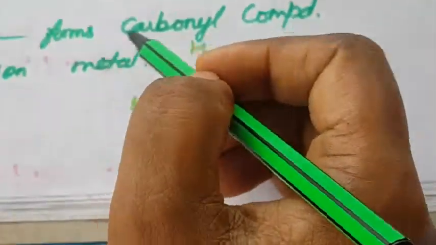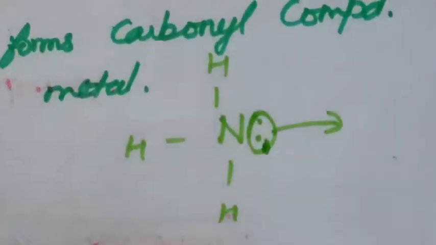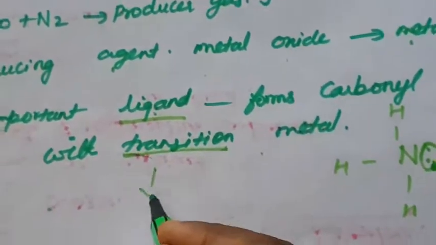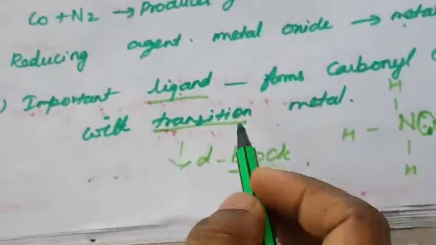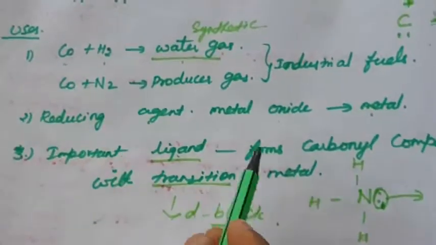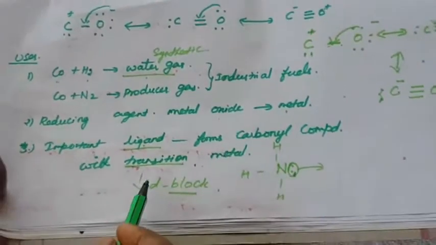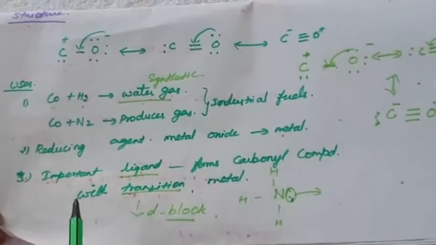So this forms the carbonyl compound with a transition metal. The carbonyl compound is ready to donate electrons to the transition metal. What is a transition metal? D block elements are otherwise called transition metals. Mostly the carbonyl compound acts as a ligand, forming a complex compound using the D block elements. Okay, so this is the carbonyl compound.